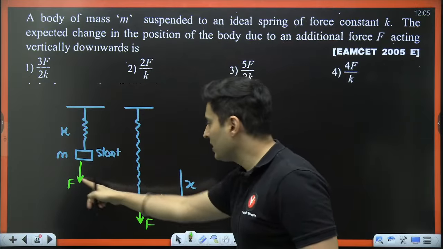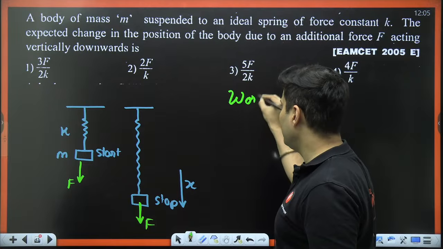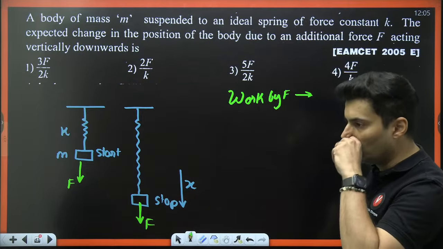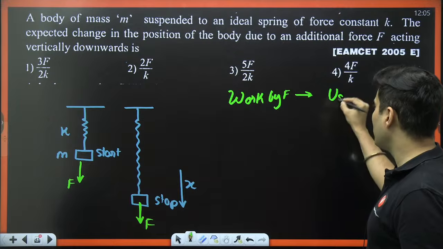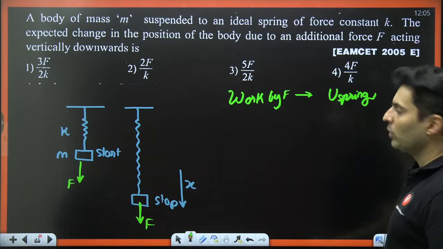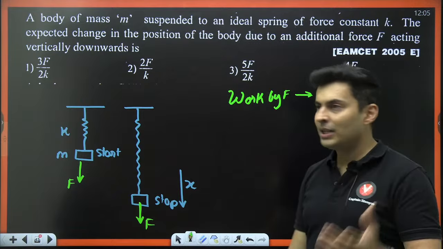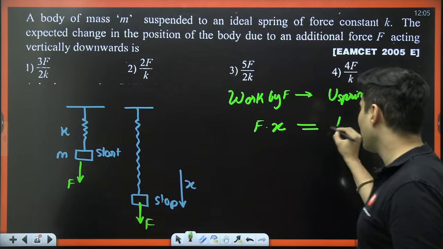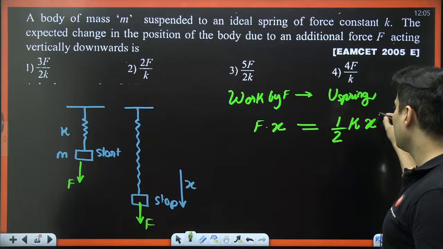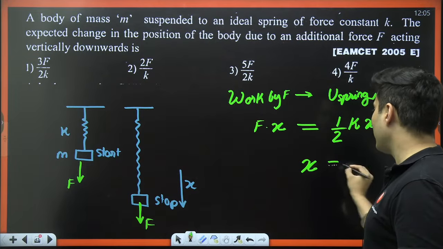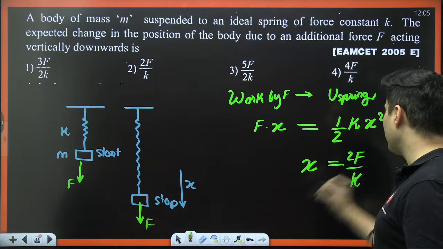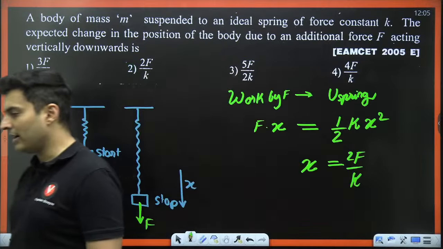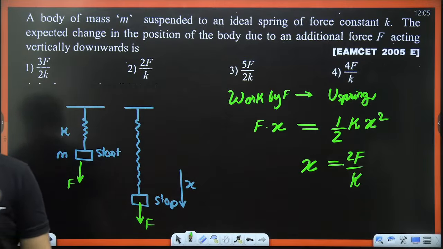In this process, this force did some work. The work done by that force F, where did you think that it will go? It will go in changing the potential energy of that particular spring, is that right? So what is the work done by that force? It is basically F into x. What is the potential energy of the spring? It is half k into x square. X cancels. So x will be F into 2 divided by k. So that is the answer, 2F by k. All that work will go into the spring potential energy.